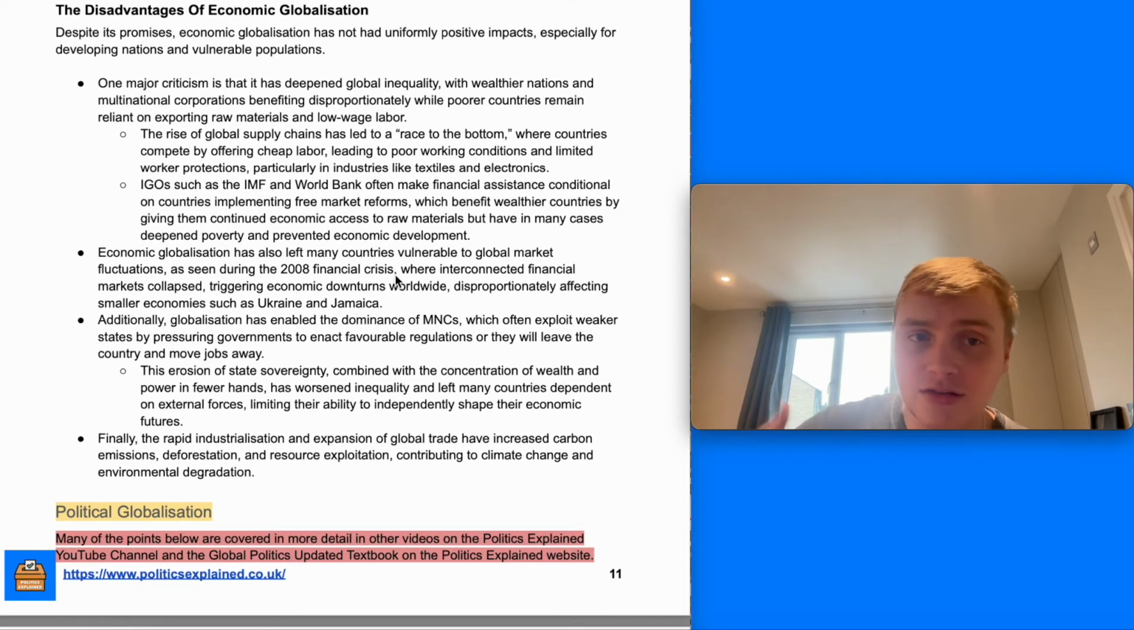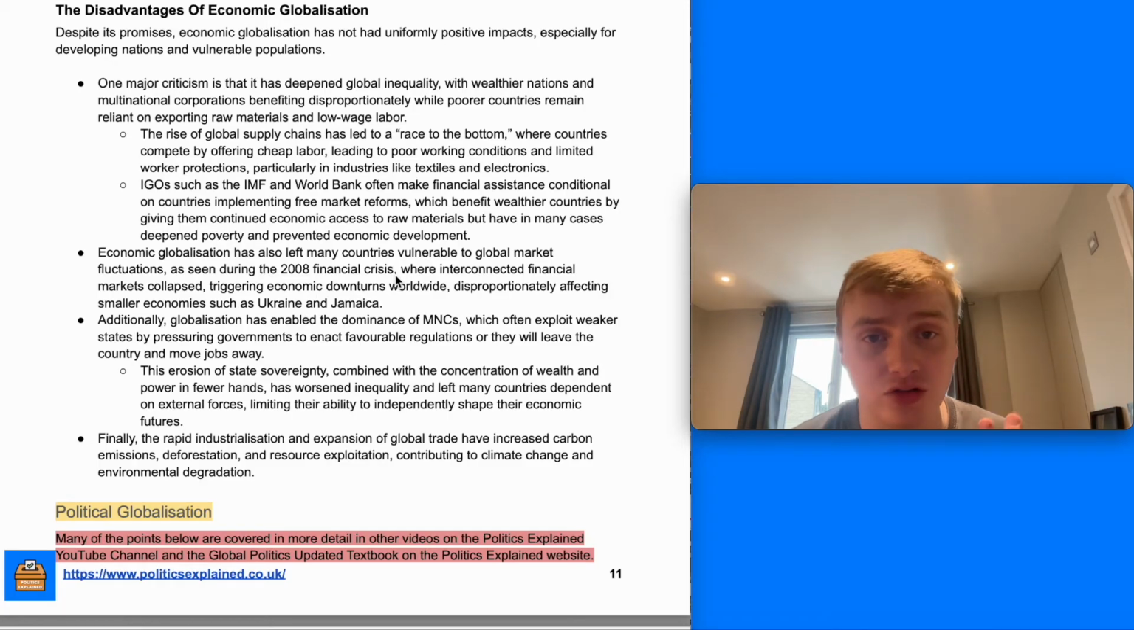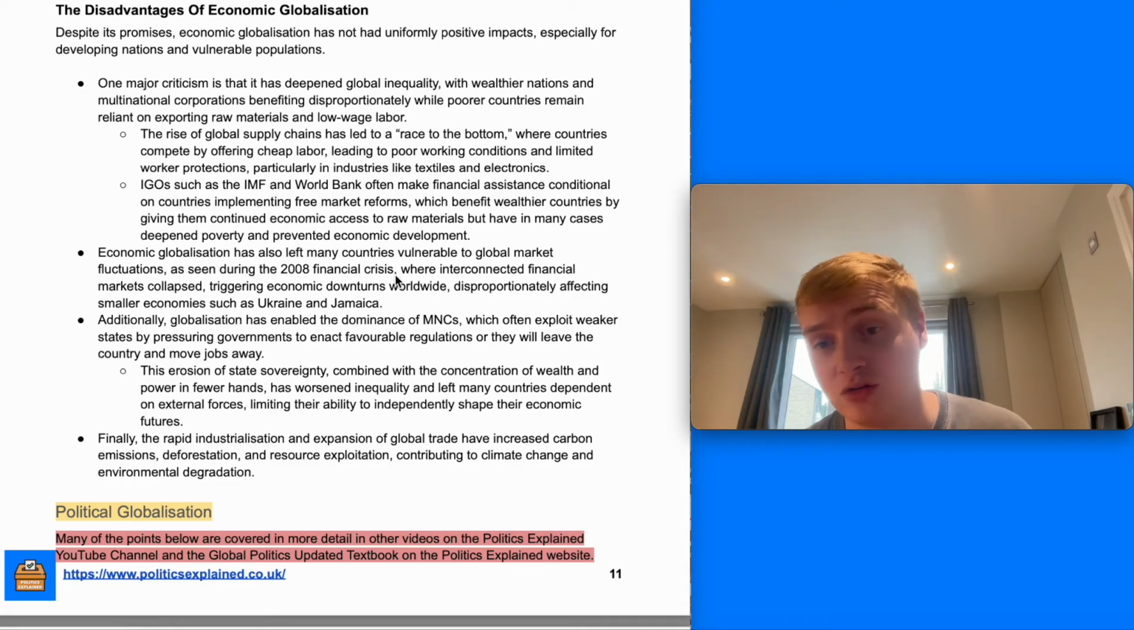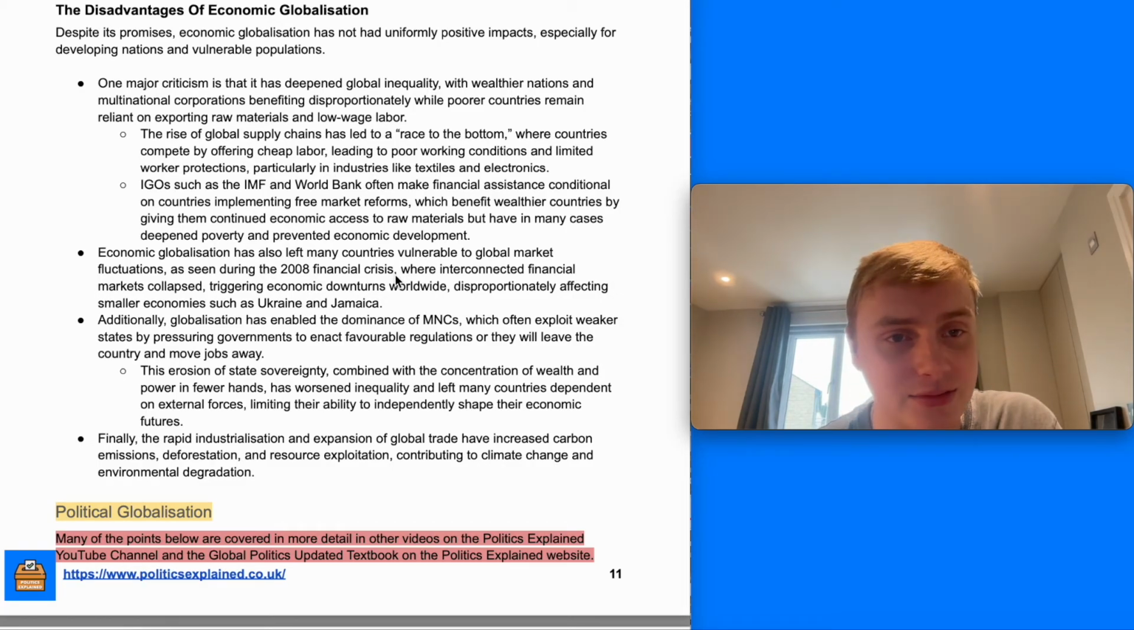So the rise of global supply chains has led to a race to the bottom, where countries compete by offering cheap labour, leading to poor working conditions and limited worker protections, particularly in industries like textiles and electronics. We'll give some more examples, we'll look at more detail in the next video, as I said.